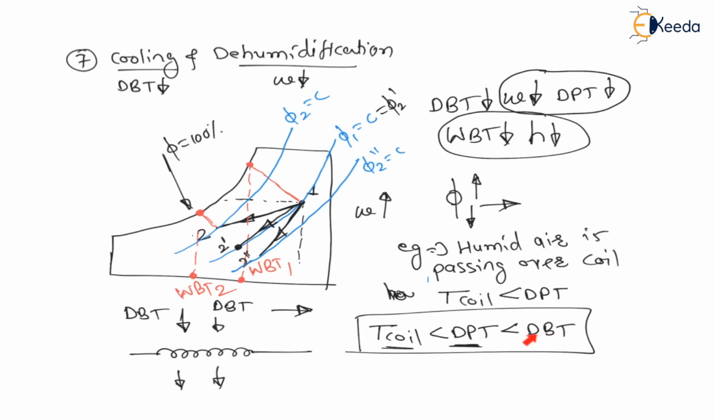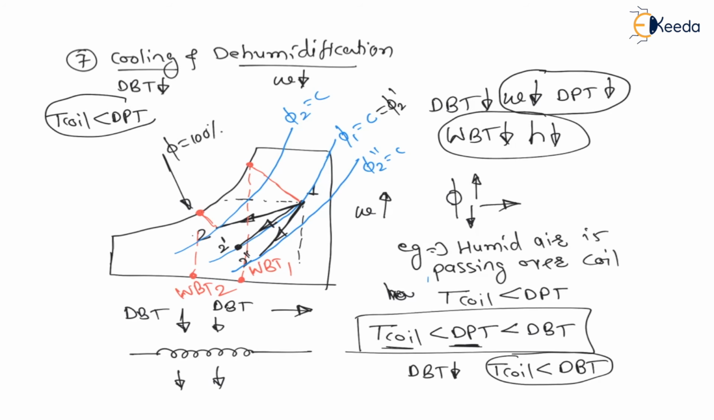And as dry bulb temperature is more than coil temperature, there will be a cooling, right? See here, because temperature of coil is less than dry bulb temperature, there will be a cooling, that is dry bulb temperature will decrease. And as temperature of coil is less than dew point temperature, whenever water molecules come in contact with coil, there will be a condensation and a removal of water molecules, therefore there will be a dehumidification.